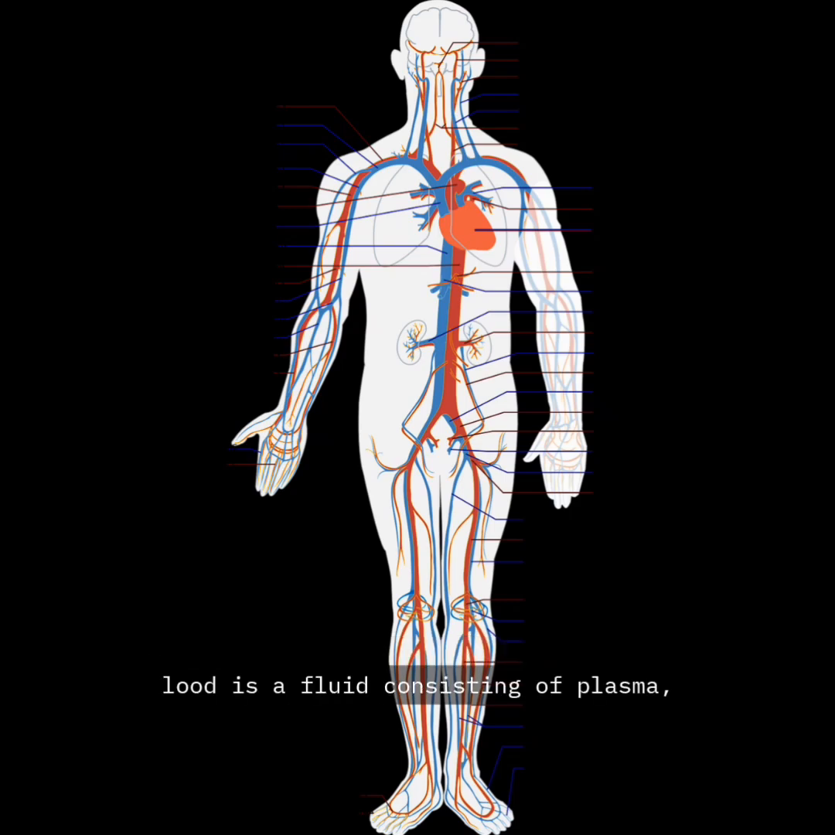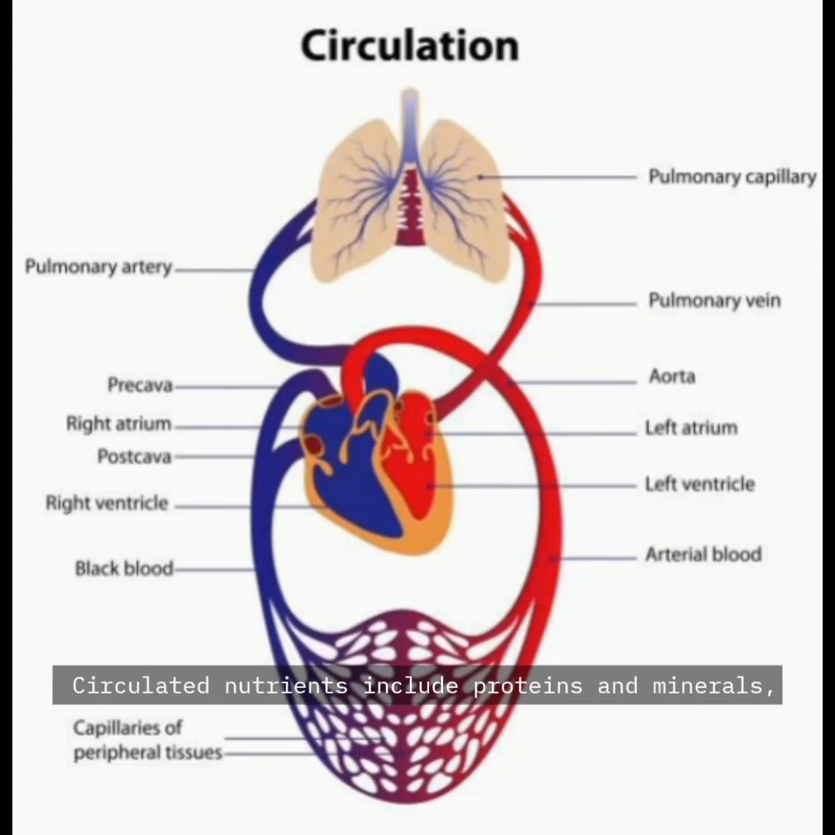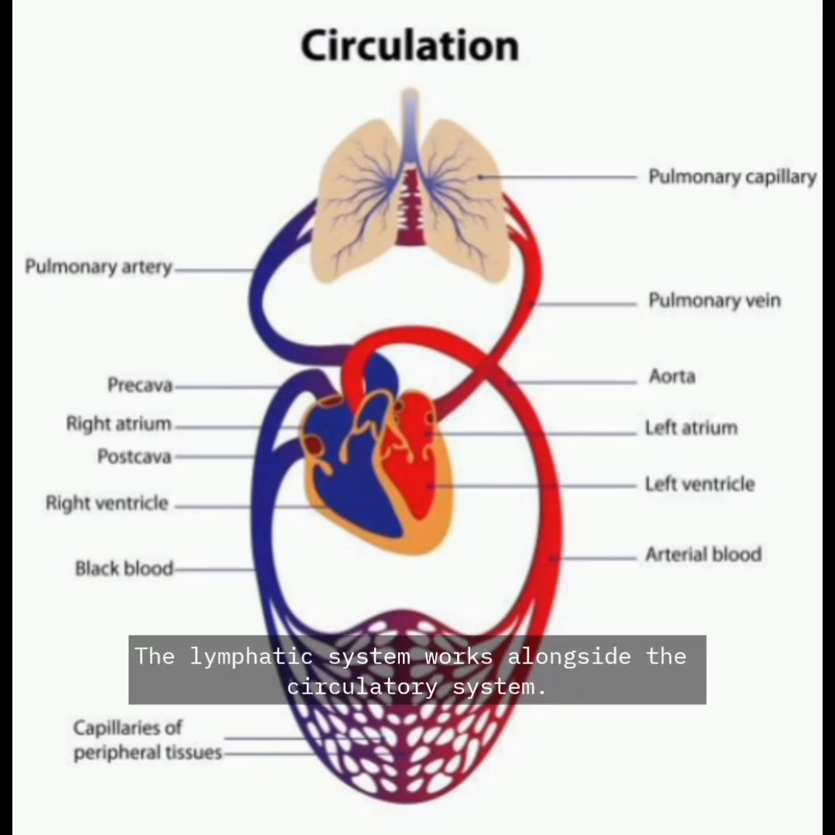Blood is a fluid consisting of plasma, red blood cells, white blood cells, and platelets. It is circulated around the body, carrying oxygen and nutrients to the tissues and collecting and disposing of waste materials. Circulated nutrients include proteins and minerals, and other components include hemoglobin, hormones, and gases such as oxygen and carbon dioxide. These substances provide nourishment, help the immune system to fight diseases, and help maintain homeostasis by stabilizing temperature and natural pH.